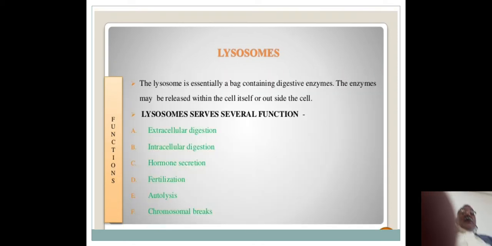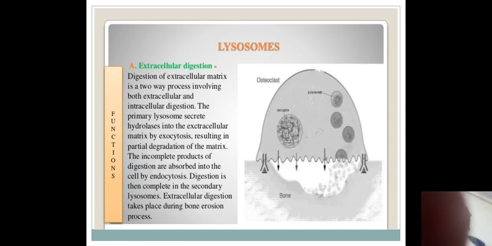A lysosome is essentially a bag containing digestive enzymes. The enzymes may be released within the cell itself or outside the cell. Lysosomes serve several important functions. Number one is extracellular digestion. Number two is intracellular digestion. Third are hormone secretion, fertilization, autolysis, and chromosomal breaks.